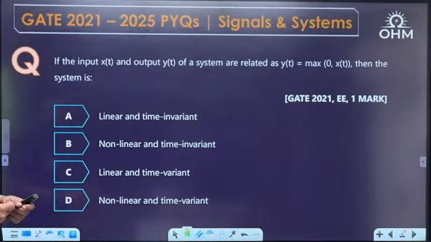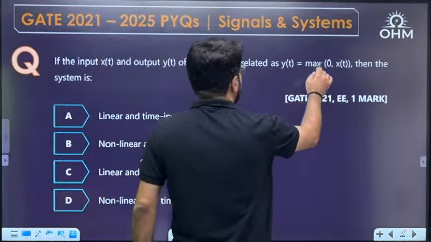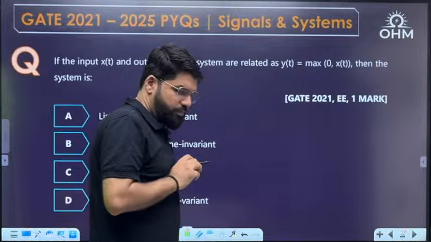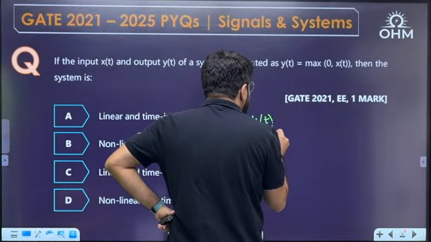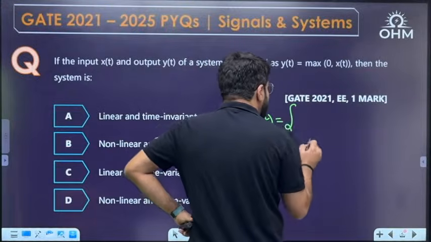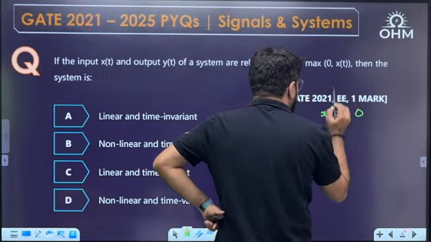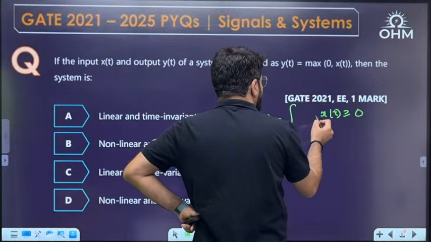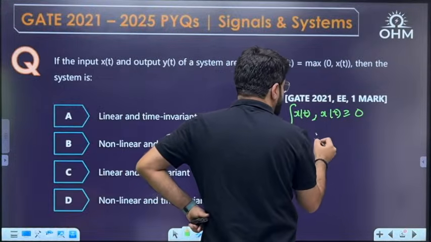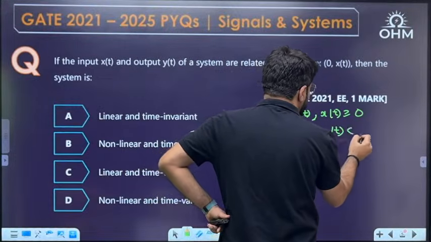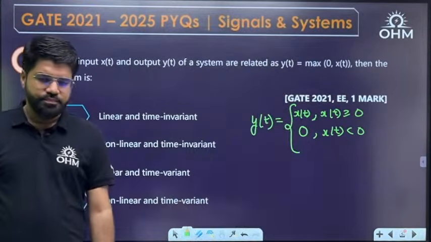Linear and time invariance are the two things to be checked. Now, y(t) is max of 0, x(t). That means if x(t) is any positive value, the answer will be x(t), because a positive value is greater than 0 and we have to consider the maximum of them. But if x(t) is any negative value, then 0 will be the maximum, so the answer will be 0.